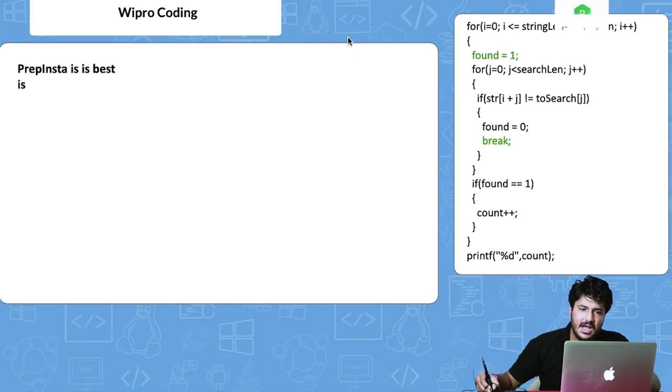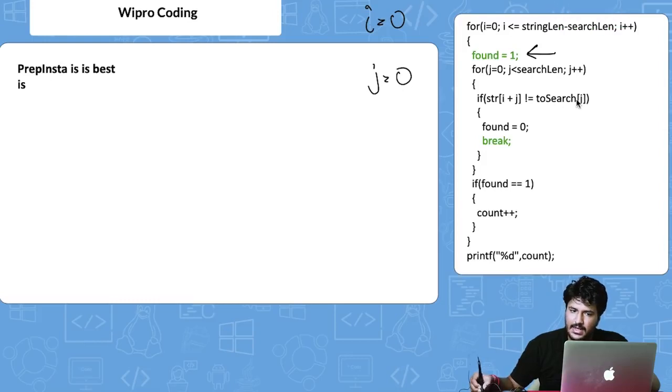First, initially the I value is equal to 0. Now the loop starts, we initialize found is equal to 1. Now we come inside this loop, we also have j is equal to 0 here. Now what it is saying: if str of I plus j, that is str of 0 plus 0, is not equal to search of j. Search of j is 0, right?